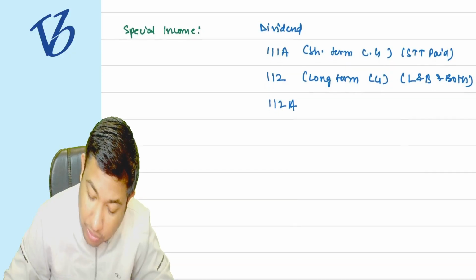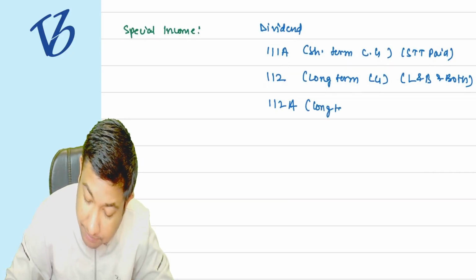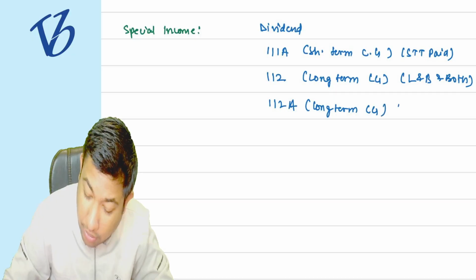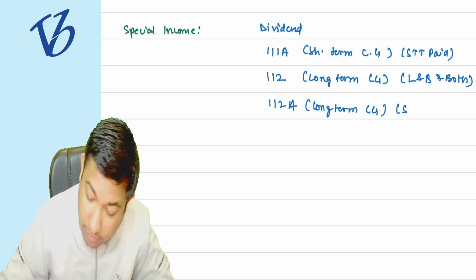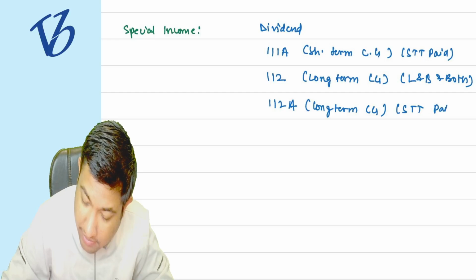And 112A is again long term capital gain on which STT is paid.